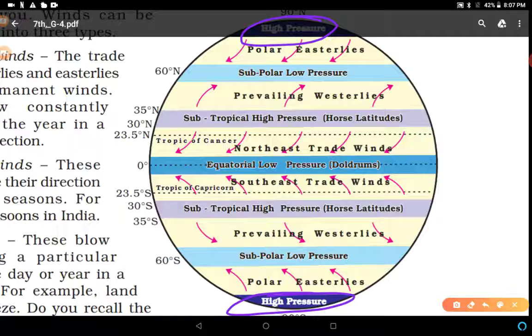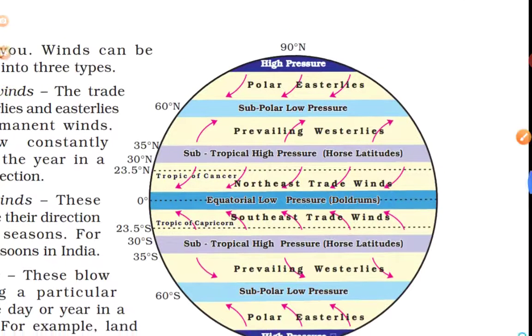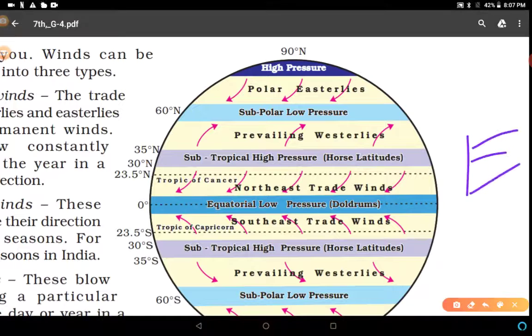Polar easterlies come from this side, because this is the eastern side. You can see this is the east and this is the west. So the wind is coming from this side, easterly, and from this side, westerly.